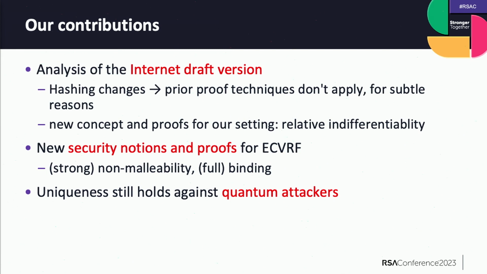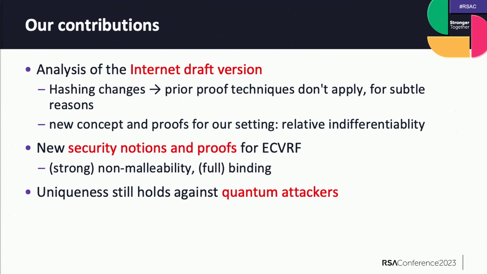So here come our contributions. The first contribution is that we analyze ECVRF exactly as in the internet draft version rather than the paper version. We notice that there are some changes in which exact things are put into which exact hash function. This means that the prior proof techniques don't directly apply to the internet draft version, for some very subtle technical reasons.